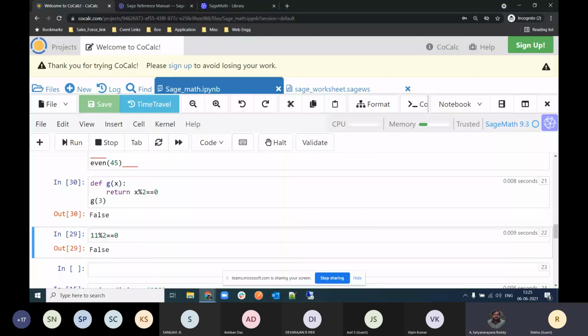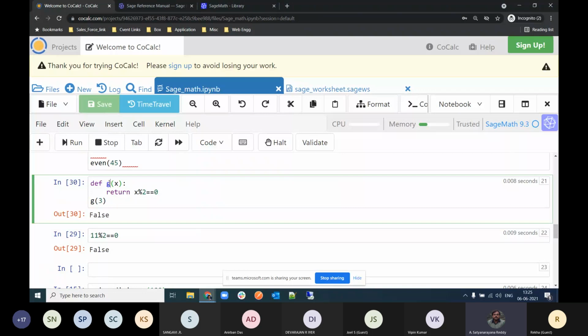And after that we have to call our function just by using the function name and then the argument value. And another thing is that instead of g of x, you can write even of x, so that in future you are already clear in your mind. Otherwise, you will get confused, and you will also use g in some other place. So even of x may be better. Okay, yeah, that way we can work out things. Yeah, so just some ideas.